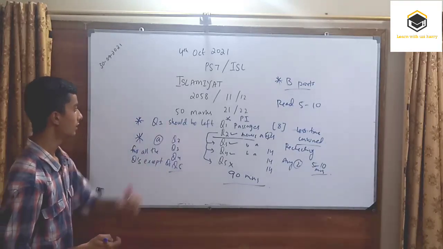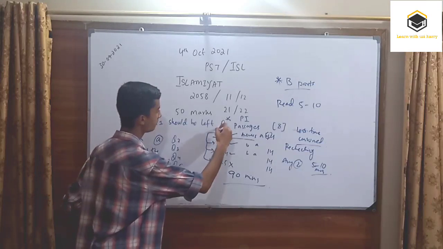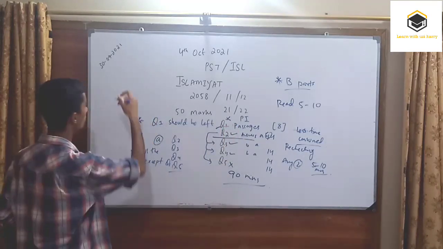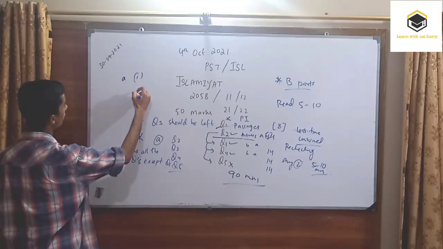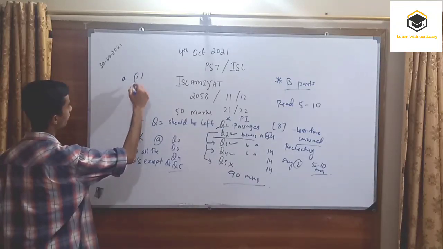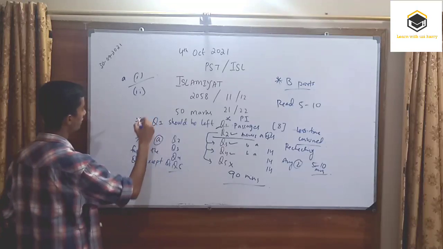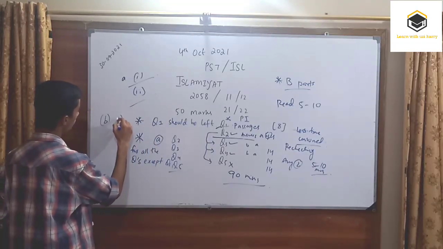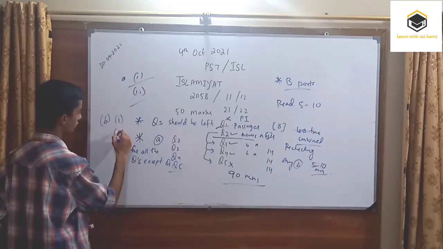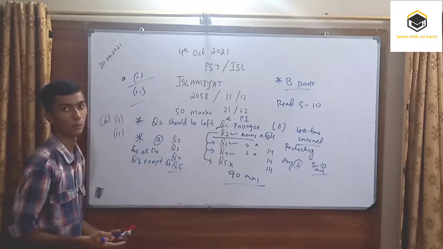The pattern to attempt the question 1 passage is, for example, the A part. The A part is about the theme, so A1 and A2. It means I'm talking about the theme of passage 1 and theme of passage 2. Whereas the B part is about their importance. For example, I've opted for 1 and 2.